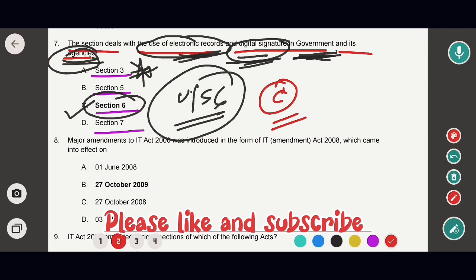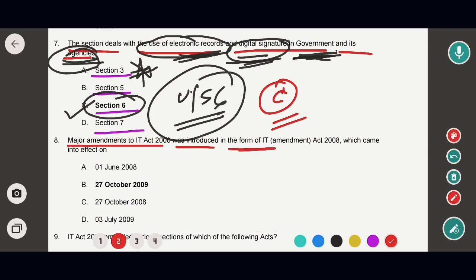Okay, now into the next question. Major amendments to IT Act 2000 were introduced in the form of the IT Amendment Act 2008. Okay, which came into effect?